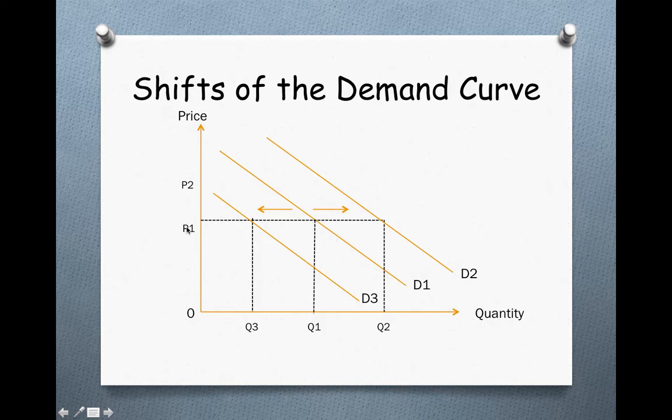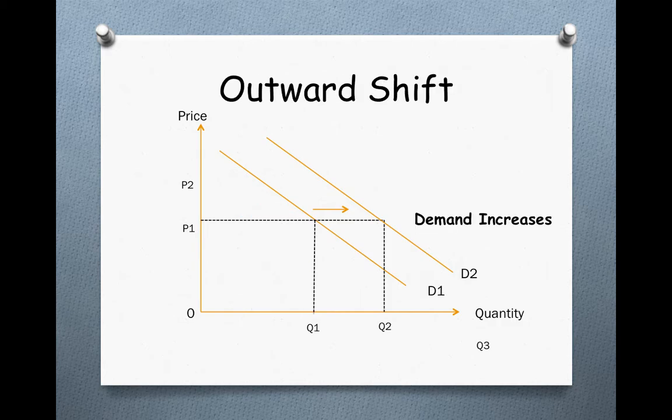And here at the same price, when our demand curve shifts from D1 to D3, the quantity changes to Q3. Now this is a shift of the demand curve. There is no relevance of the price. There is no impact of the price. But some other factors change and cause the demand curve to move.